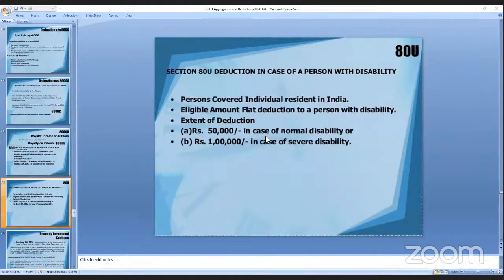And next one is 80U. A person who is an individual resident in India is eligible for a flat deduction if the person has a disability. Just now I told you, these are the things under 80U. And suppose in the question, if they ask that the person is blind, I'll show you, the question is there in your textbook. If the person is blind, at the time you have to take the deduction of 50,000 or whatever from his total income. I'll explain that also.